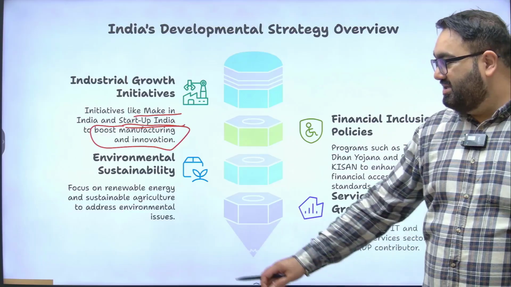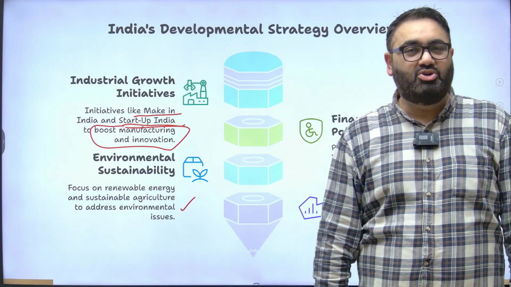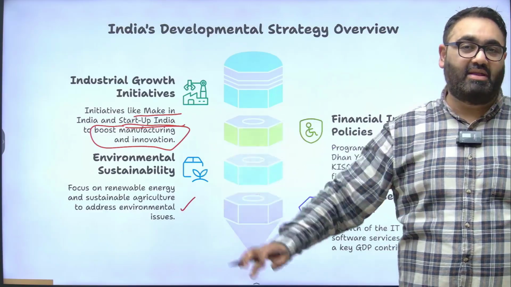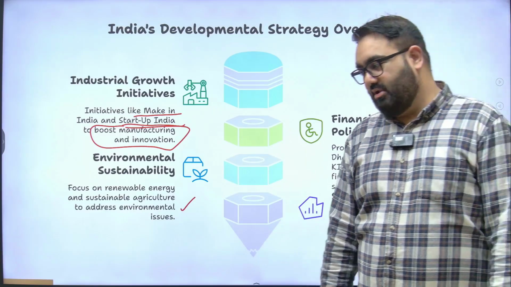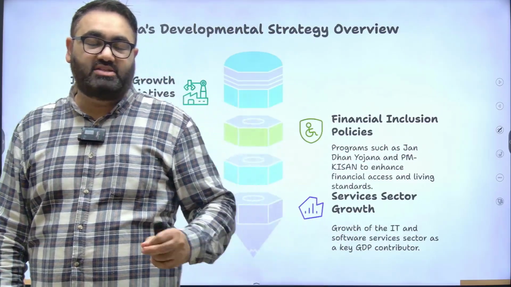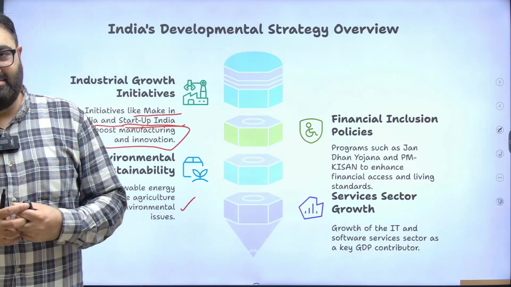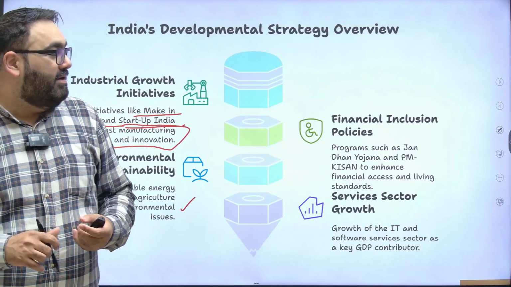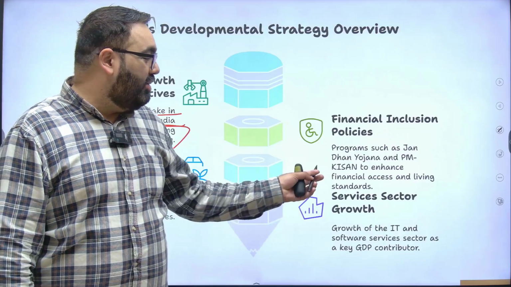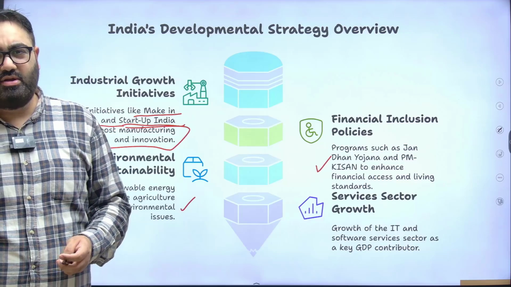There are environmental sustainability concerns that the government has. The government has been trying to push agriculture into a more sustainable method. For example, the government is trying to reduce the use of urea. The government is trying to push the farmers towards nano urea so that soil quality is intact. Then the government is still trying to include as many people in the financial sector. This is called financial inclusion.